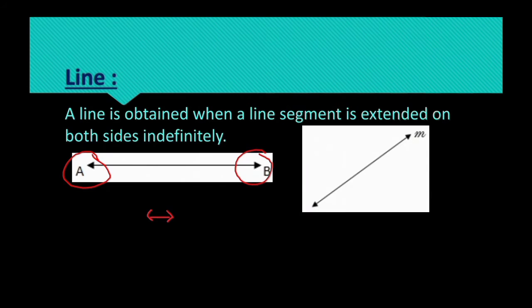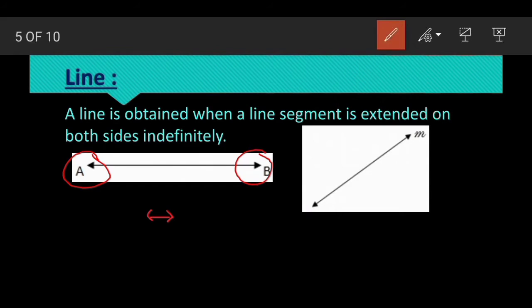And here is another line. The first line is represented with the help of two capital letters. We can represent the line with the help of a single small letter also. Here I have taken m. This m represents this line.